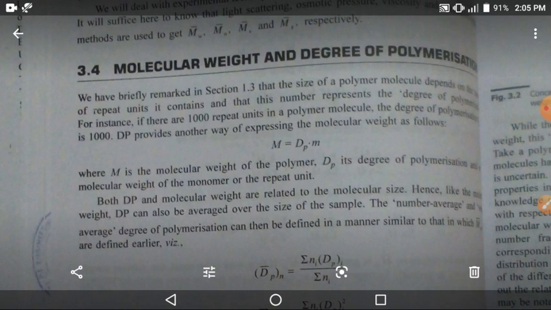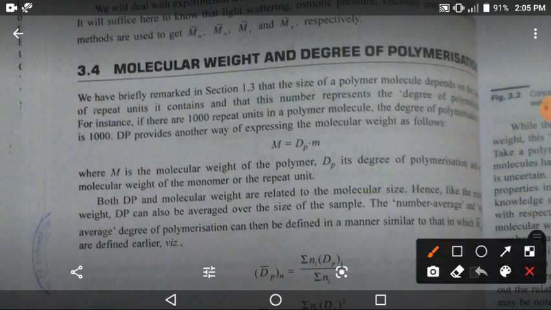For instance, if there are 1000 repeat units in a polymer molecule, the degree of polymerization is 1000. DP provides another way of expressing the molecular weight as follows. Which equation? This one. M is the molecular weight and DP is the degree of polymerization, and M0 is the molecular weight of the monomer or the repeat unit.